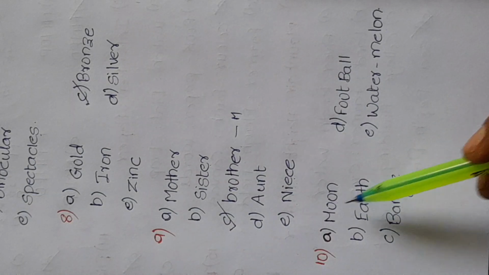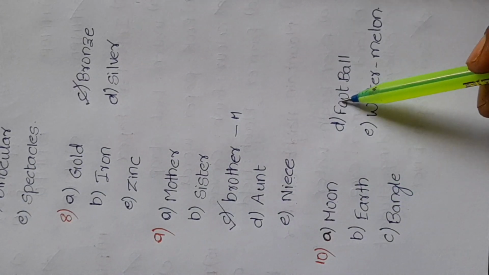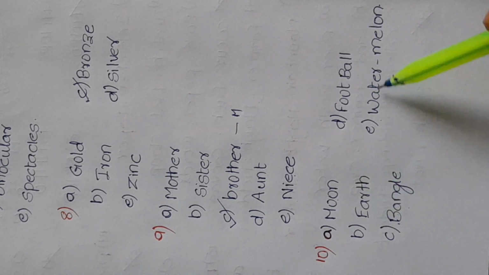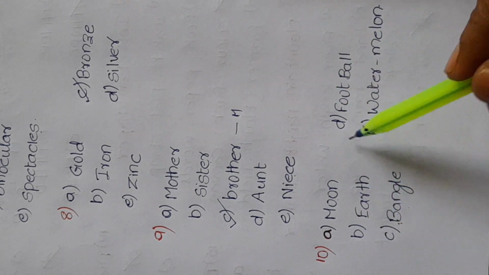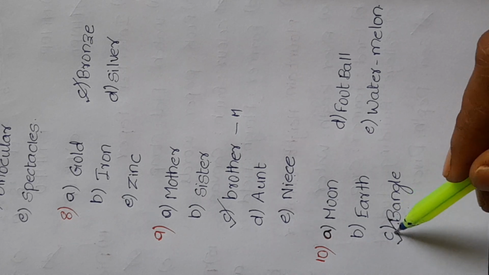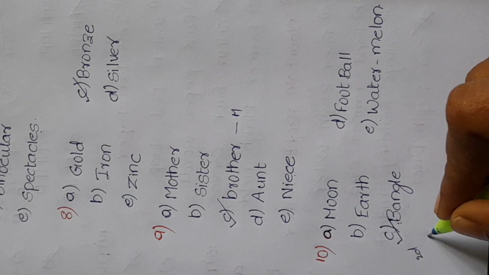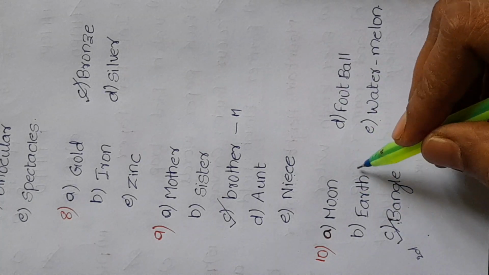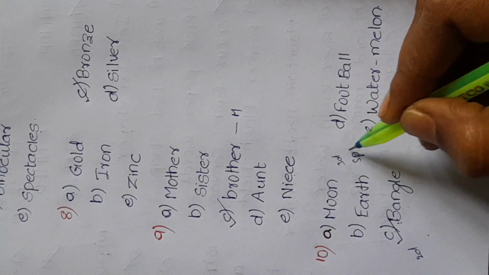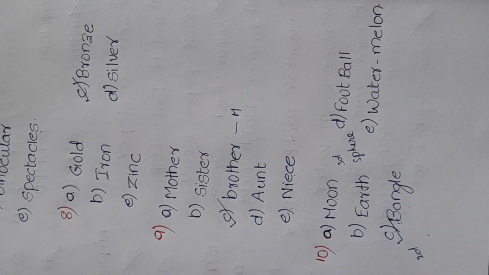Tenth one is moon, earth, bangle, football and watermelon. All the options except bangle are three dimensional figures. Bangle is the odd one. That is, the bangle is in the 2D dimension, in the form of a circle. All these four are of 3D dimension, in the form of a sphere. So the odd one is bangle.